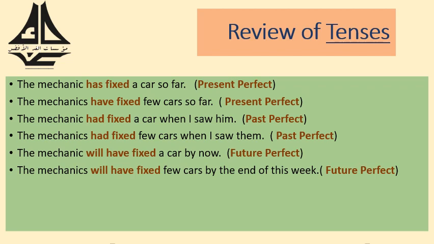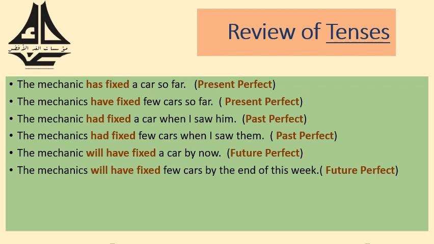Let's read the next pair. The mechanic had fixed the car when I saw him. The mechanics had fixed few cars when I saw them. Again, which one is the action? In both sentences, it's fixed. But we have this had in both sentences.